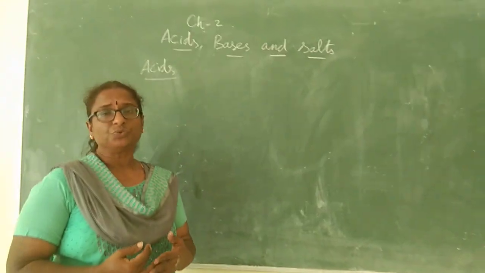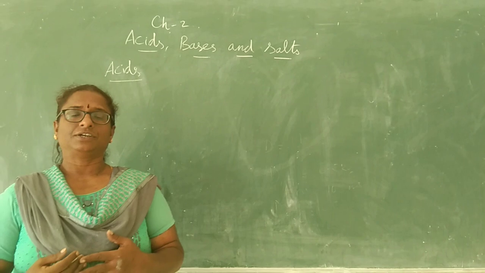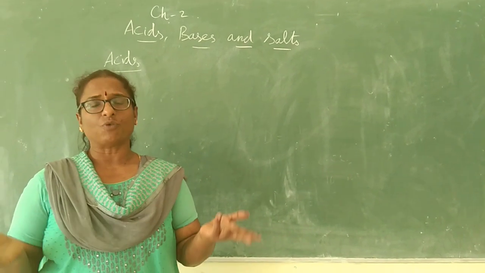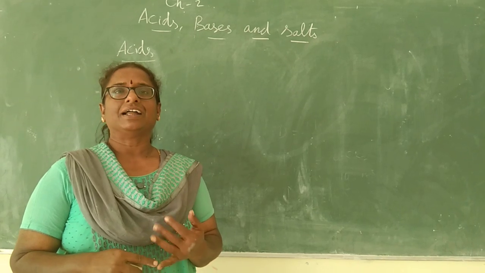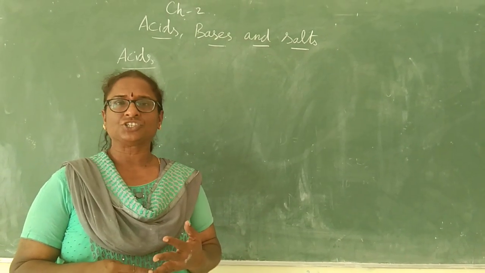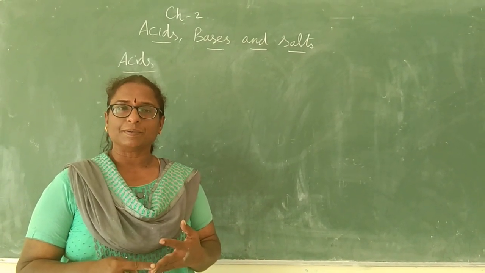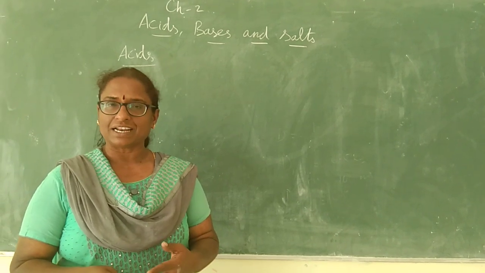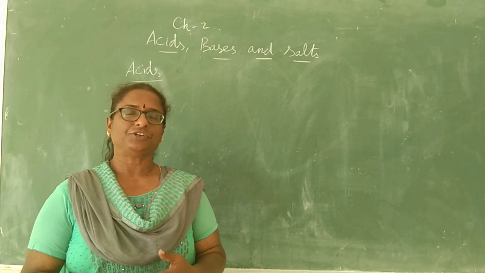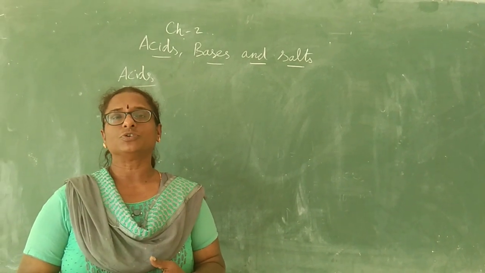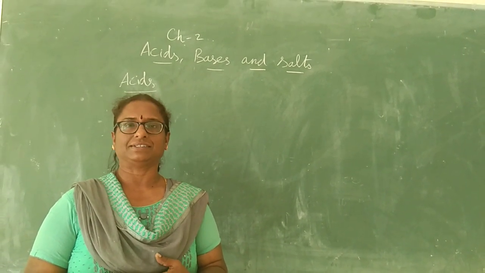Now coming to what are acids? You may think, I know what an acid is. Acid turns blue litmus red and it is sour in taste. It's a good conductor of electricity. All these things that you think you know about acids are the properties of acids.